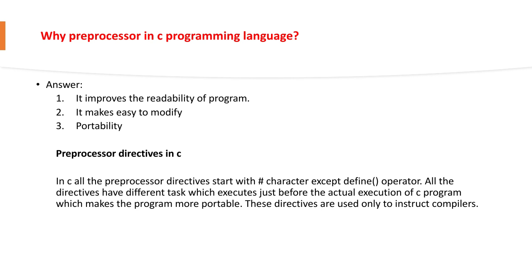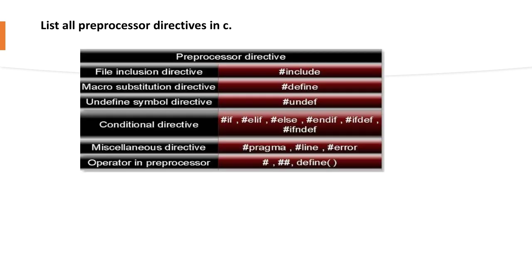So let's list all the preprocessor directives in C. There are 6 types of preprocessor directives in C. One is the file inclusion directive, #include. Second is the macro substitution directive, that is #define.